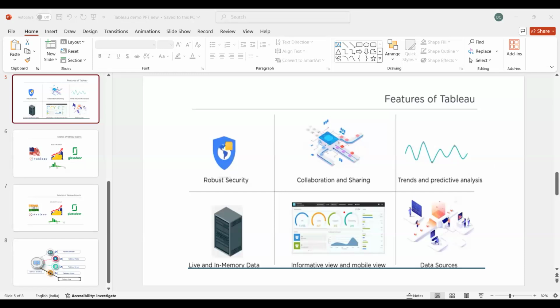You can see a drop line, trend line, forecasting. I think I didn't share my complete screen. Just give me a second.